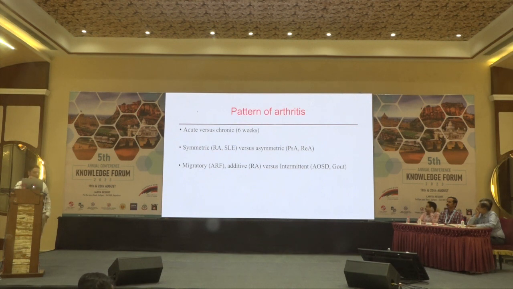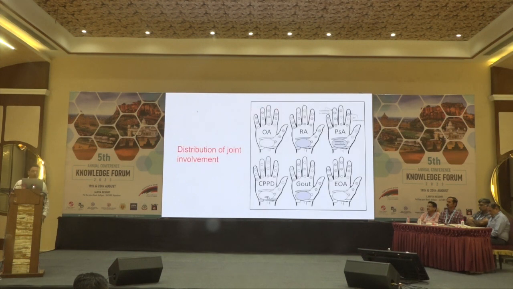Intermittent pattern is also a little uncommon, but we can see it in patients of gout, adult onset Still disease, and palindromic rheumatism. I have not mentioned palindromic rheumatism, but that is also quite a common pattern in our area, where we see palindromic pattern of arthritis, which lasts for a few days with intervals which are totally symptom free. Now, distribution of joint pain. What are the joints which are involved?